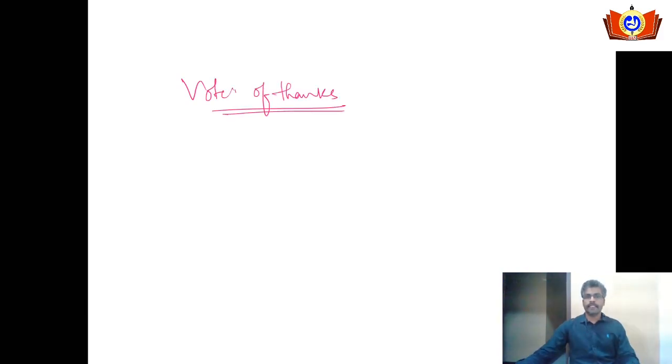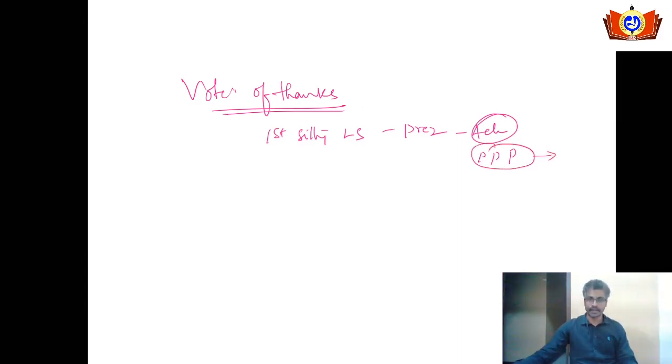Okay, let's talk about the vote of thanks. At the beginning of every year, usually the first sitting of the Lok Sabha will be addressed by the President. The President will come over there and address the parliamentarians. He will brief about the achievements of the government in the last year, and he will brief about the plans, programs and policies of the government that are going to be implemented in the coming year.